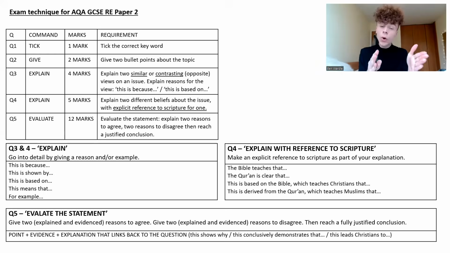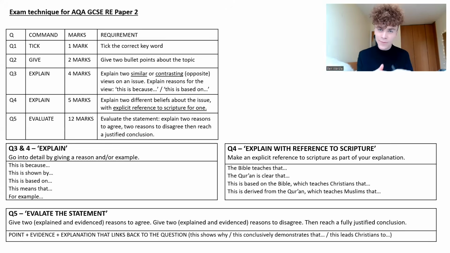So remember, you are going to be asked 5 questions on Theme D. Your 1-mark question, where you've got to tick the correct word. Your 2-marker, where you've got to give 2 bullet points about the topic. We've then, of course, got the 4-marker, which is where we have to explain 2 similar or contrasting, and obviously that means clearly different views on an issue. We've then got our 5-marker, where we explain 2 different beliefs about the issue, but this time with explicit reference to scripture for 1.